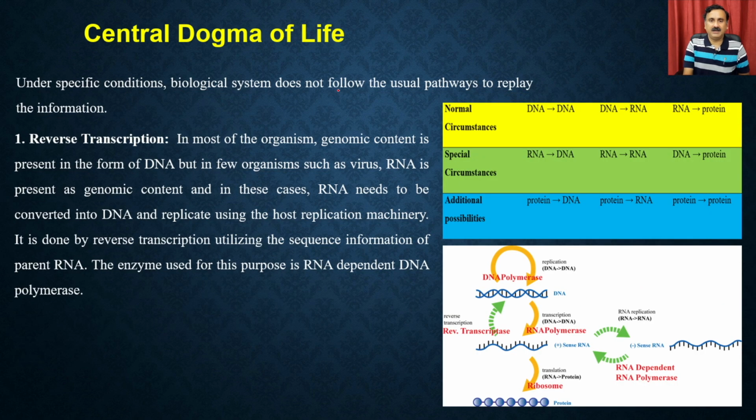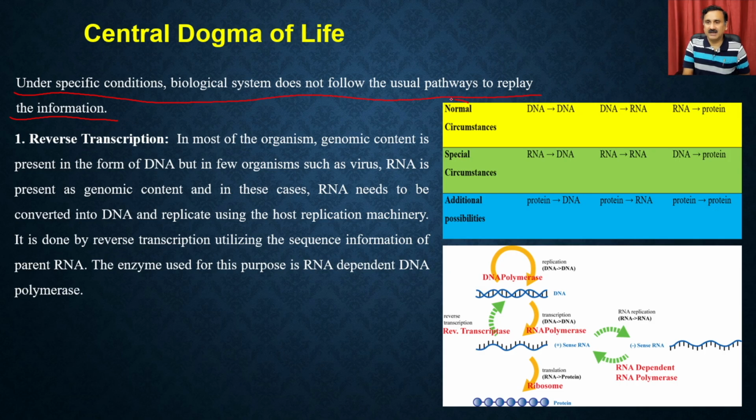But as I said, although Francis Crick has said that these processes cannot be reversed, and that the sequence of information can only go from DNA to RNA and then RNA to protein, under specific conditions the biological system does not follow the usual pathway to relay the information, which means it can also go in reverse directions, right?